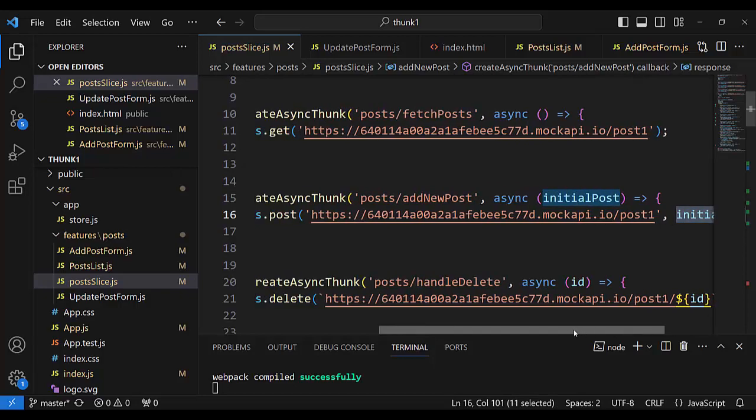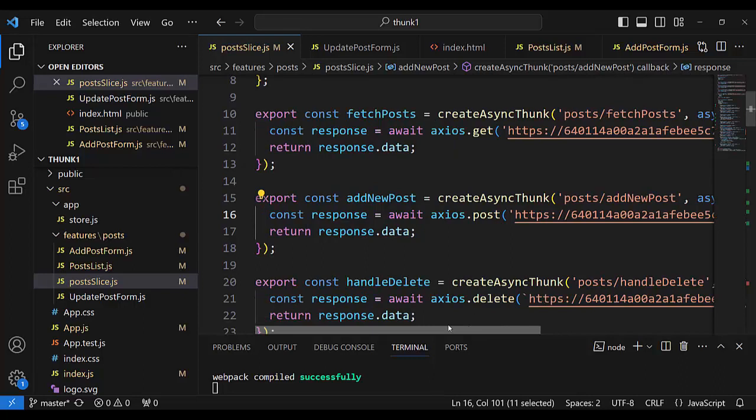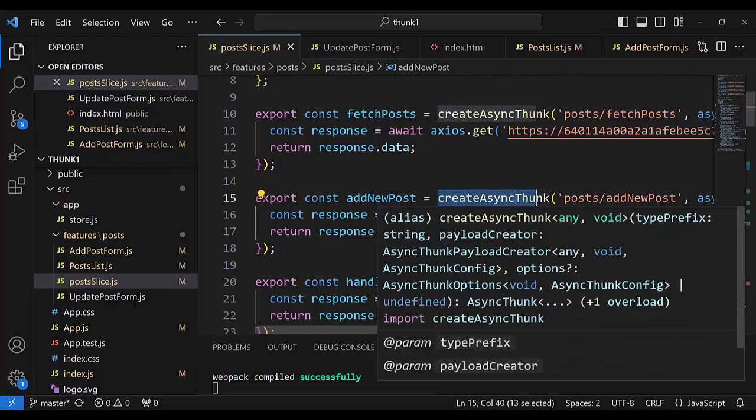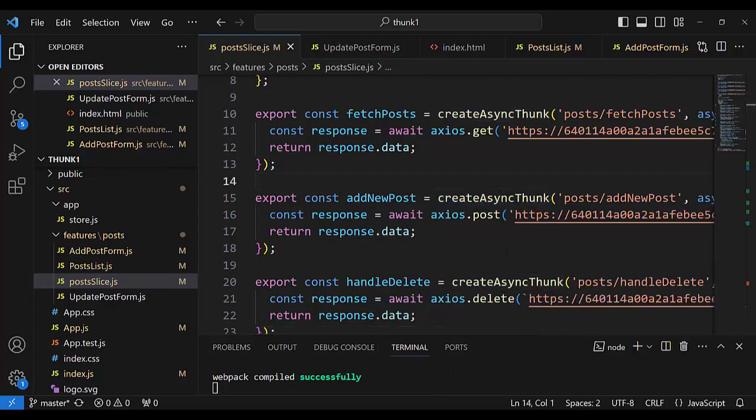And return response data. It is a return of promise, and the thunk function addNewPost is created, and that creates an asynchronous thunk. That function came with Redux Toolkit, the newest version of Redux. That function codes behind the scenes in the background, is part of middleware, and creates our addNewPost.